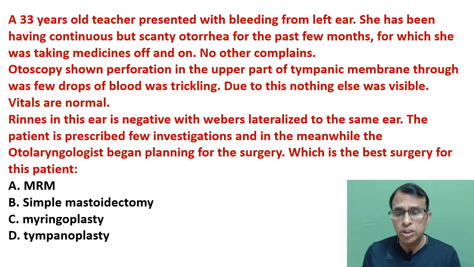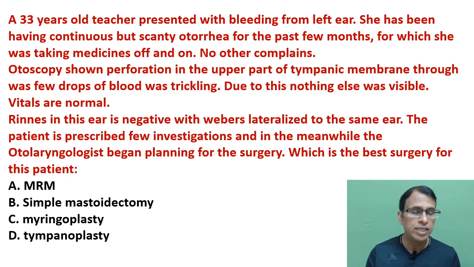A 32-year-old teacher presented with bleeding from left ear. She has been having continuous but scanty otorrhea for the past few months, for which she was taking medication off and on. No other complaints. Otoscopy shows perforation in the upper part of the tympanic membrane through which few drops of blood was trickling. Because of the blood, nothing else was visible. Vitals are normal. Rinne's in this ear is negative with Weber's lateralized to the same ear.